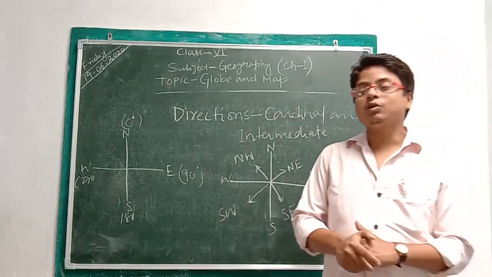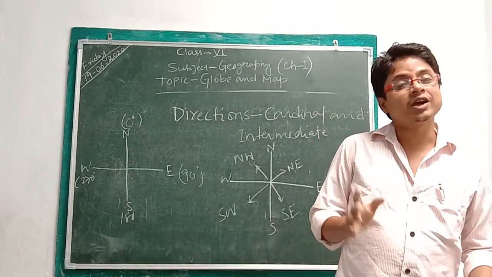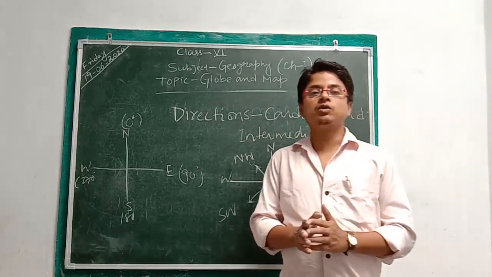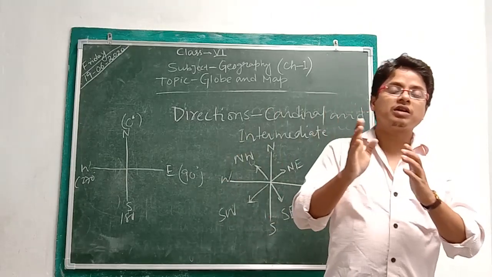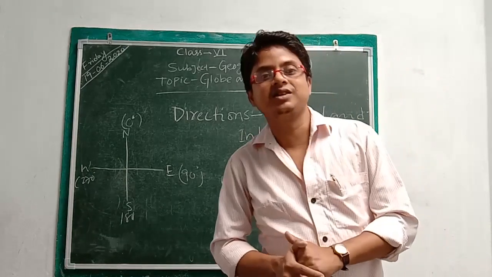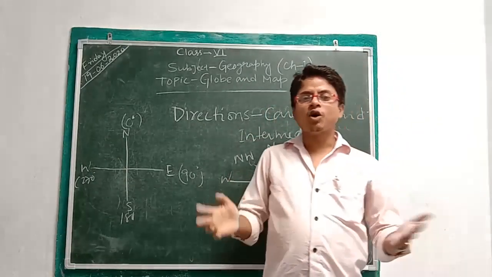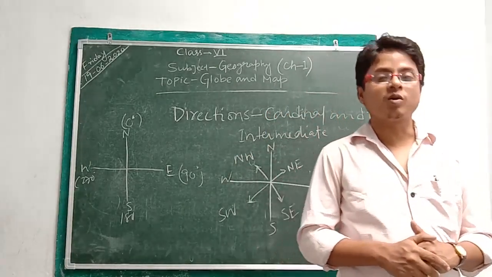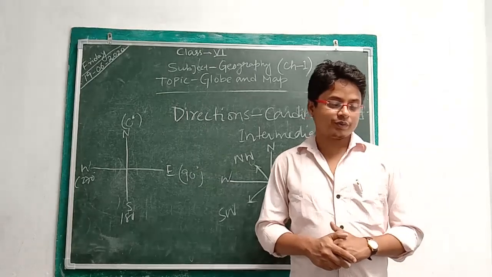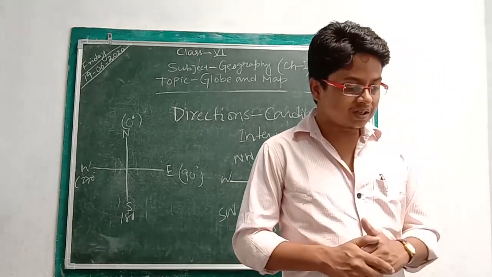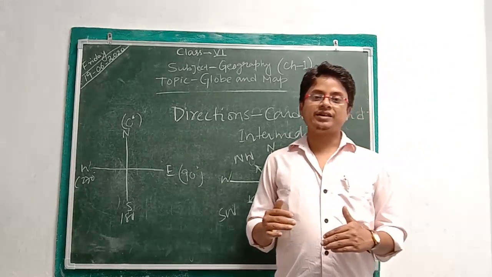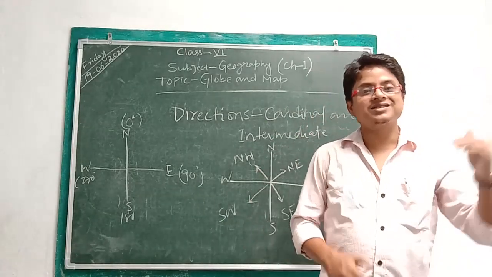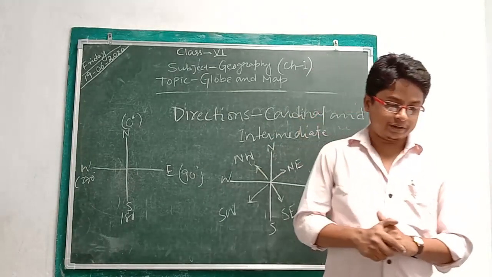So next is delta. What is a delta? A delta is a triangular deposition of sediments of a river, which settles down before the river meets the sea. Then what is a block mountain? Due to the compressional force, there is a formation of block mountains. Due to the compression force, there is a formation of anticline and syncline. Anticline means the upper part and syncline means the lower part.